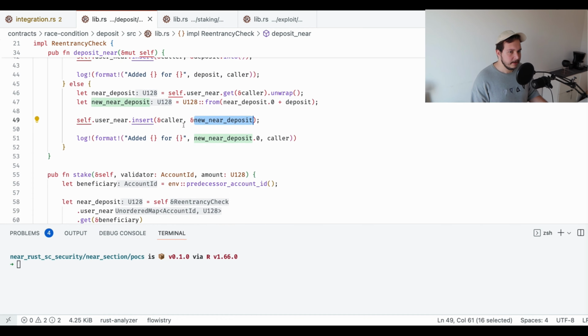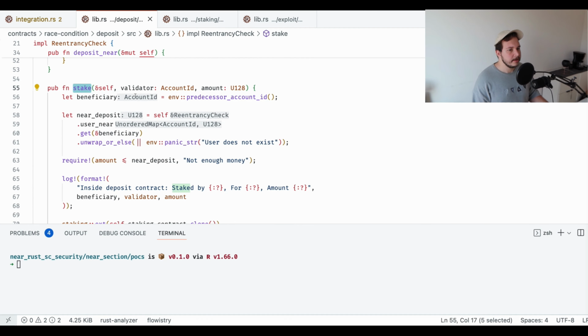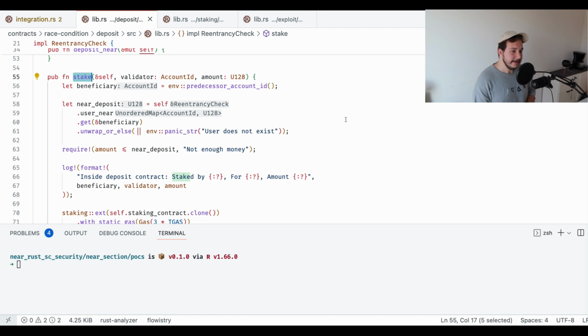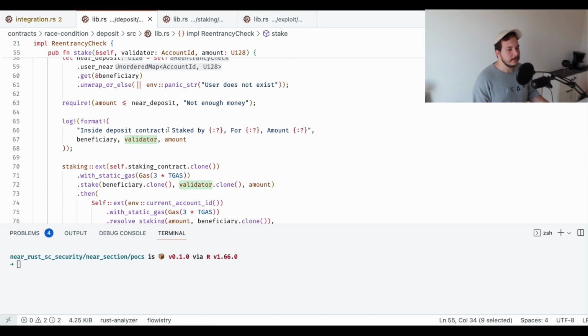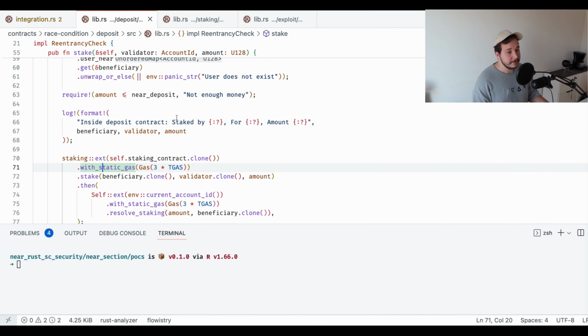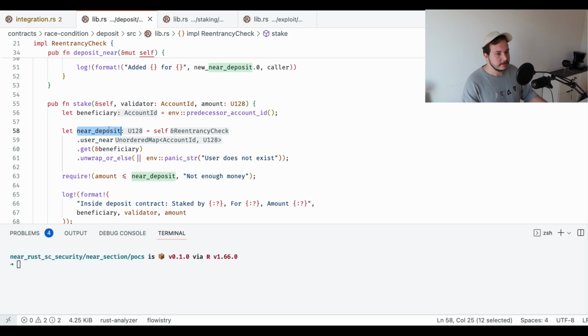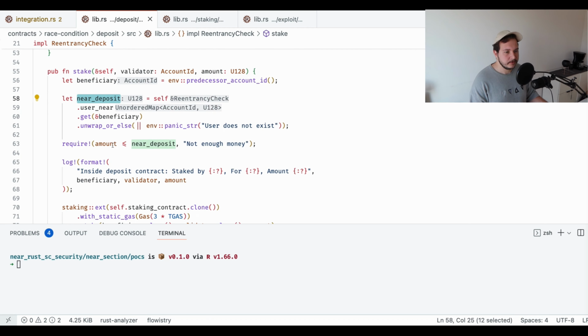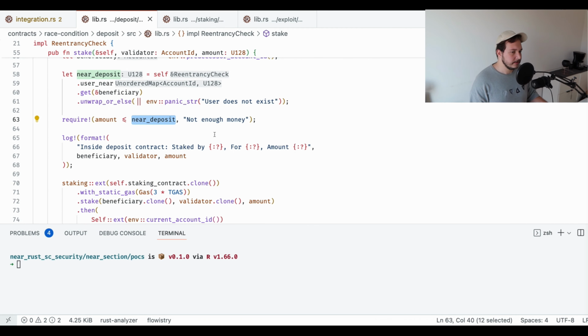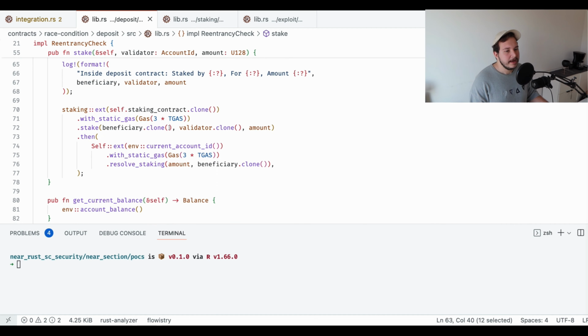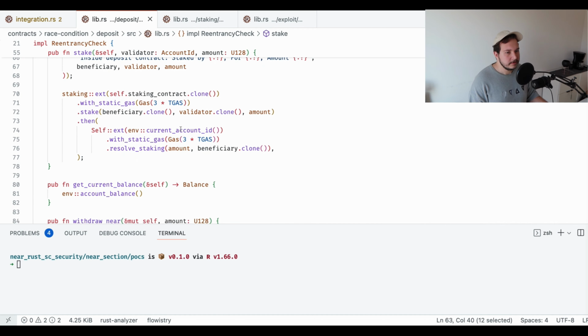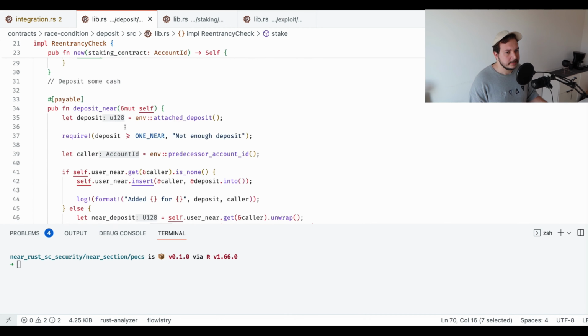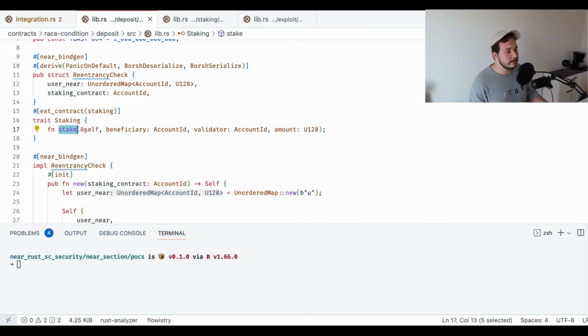So then we have stake here, and we're staking some NEAR for a certain validator that user passes, and then we call the external staking contract to do that. So here we get just a NEAR deposit, and we ensure that user exists, and we check that amount is lower or equal to the NEAR deposit, so that user does not try to play the system. And then we're making an external call. So here we're just calling staking contract, and here is a trait for it. I'll show you this function in external staking contract afterwards.